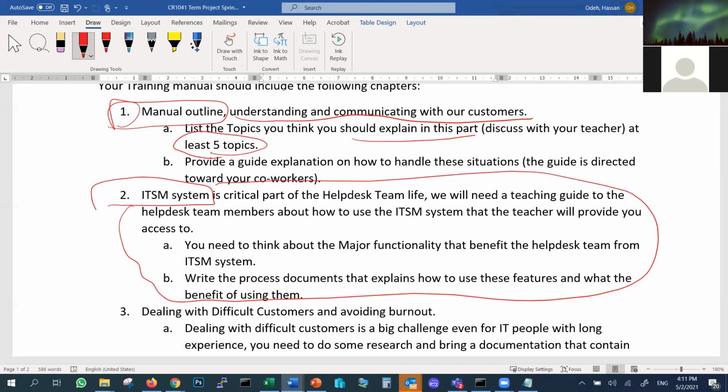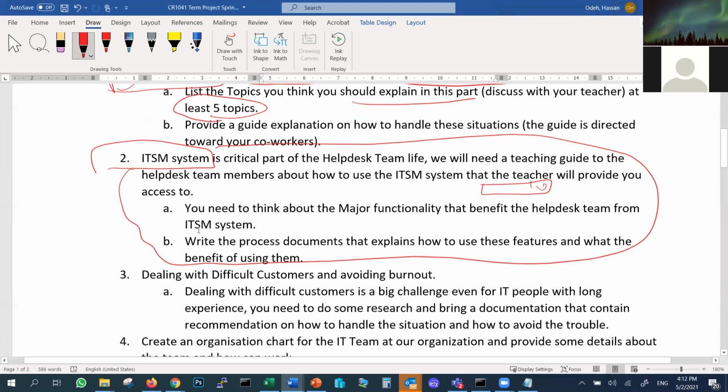Of course, when you create the ticket, there are options. There is one button you click on, and it will say urgent, normal, low priority. You will explain what priority means, that we put it urgent when the customer says this, and we put it low when the customer says this. So you have to explain that part.